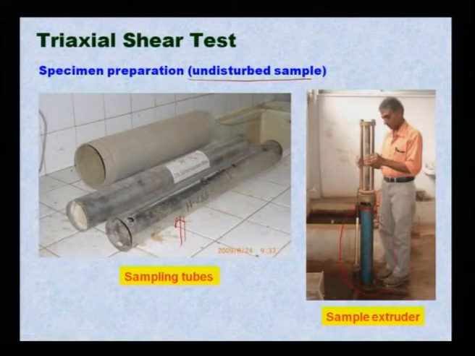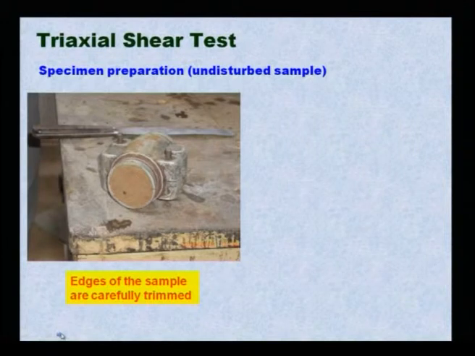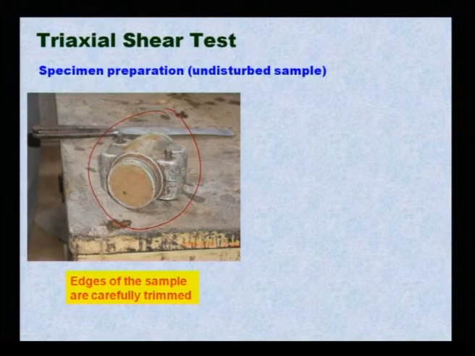This machine is called a sample extruder. Here you put your sample above, then push from the bottom so that only the sample will come out. Once the sample comes out, a mold of the requisite diameter, say a sample size of 36 by 72, you put it inside so that the outside edge of the sample is carefully trimmed.